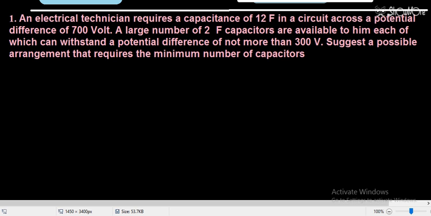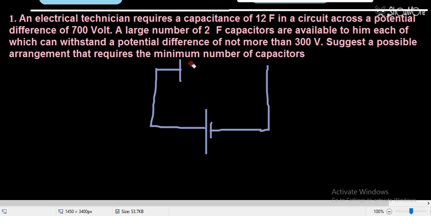This is the battery, positive, negative, 700 volt. Then here I have connected, let's suppose, 2 capacitors in this way. This is the first capacitor, this is the second capacitor.